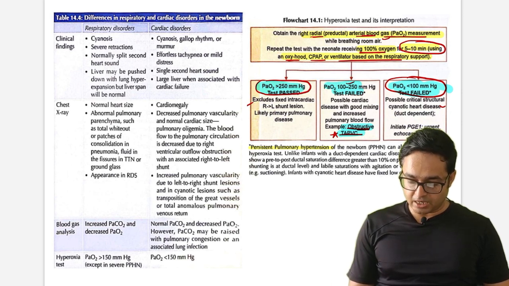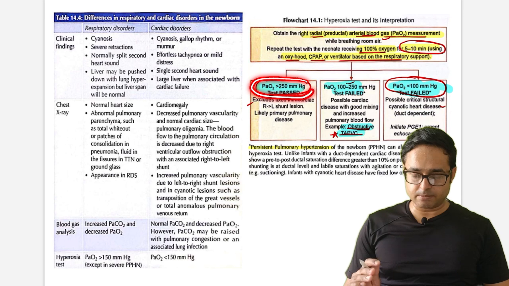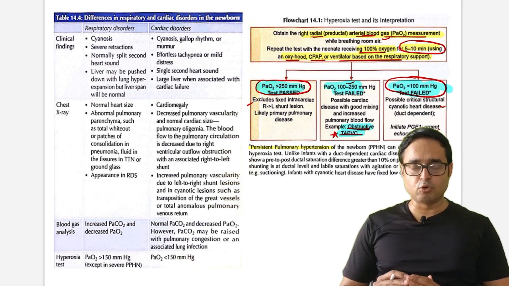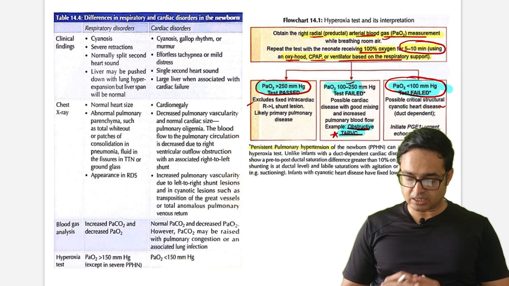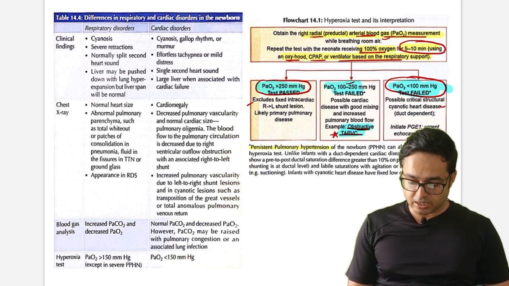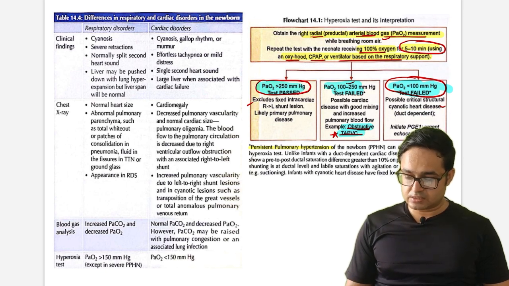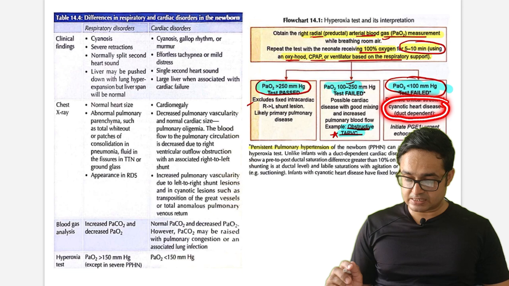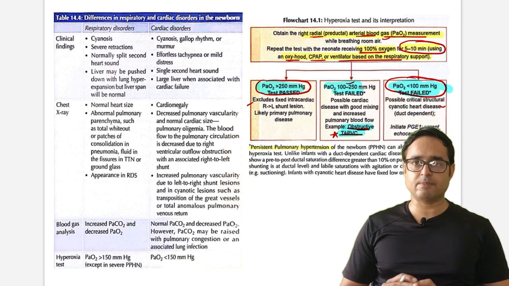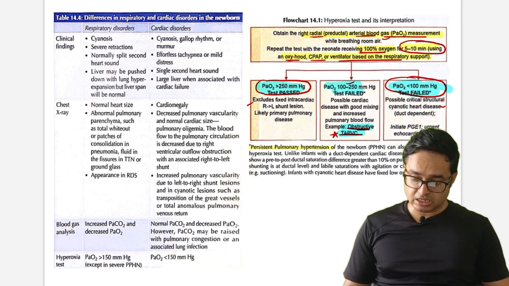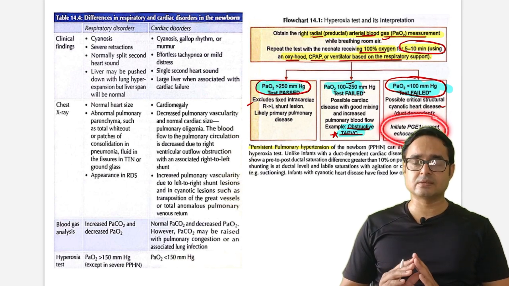So first, if PaO2 is more than 250 mmHg, the test is passed. They will ask sometimes whether the test is passed. So the test is passed and PaO2 more than 250 mmHg are the same thing. In this condition, this is pulmonary disease, exclude right to left shunt lesions. Second thing, if PaO2 is less than 100 mmHg, the test is failed. That means this is possible cyanotic cardiac disease. Generally, duct dependent lesions show this type of PaO2 value. Initiate PGE, and urgent echocardiography is required.